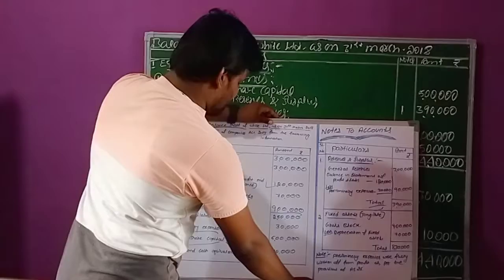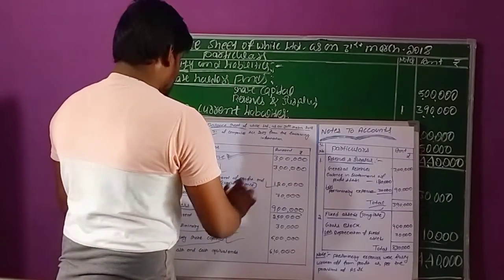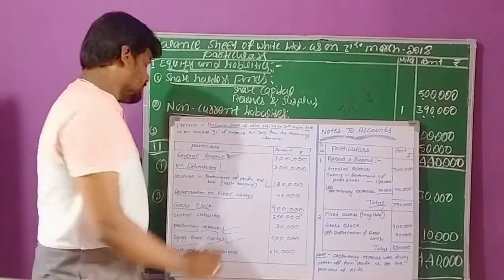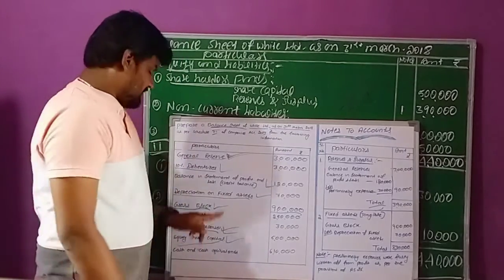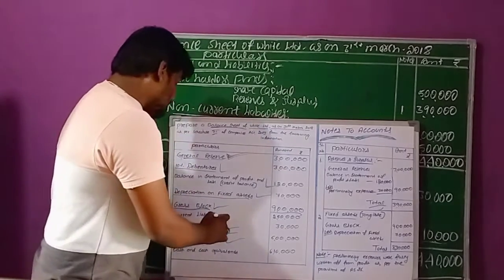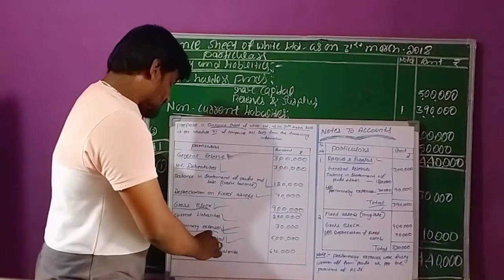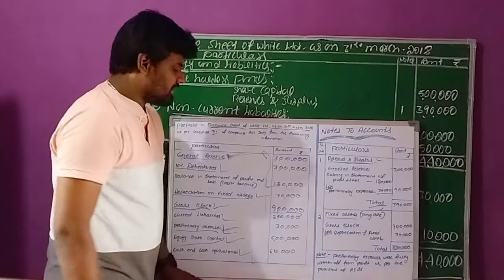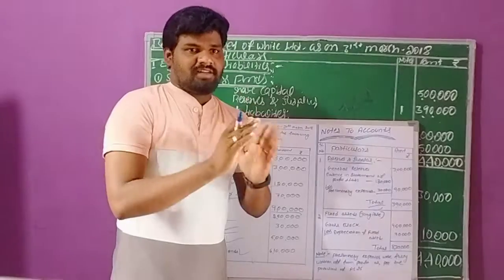As per the given information, we have completed all the transactions like general reserve, debentures, balance of statement of profit and loss, credit balance, I mean profit during the year, depreciation on fixed assets, gross block, I mean tangible assets, fixed assets, current liabilities, preliminary expenses, equity share capital, cash and cash equivalents. All the transactions we utilized for the preparation of this balance sheet. Finally, we need to give one working note.